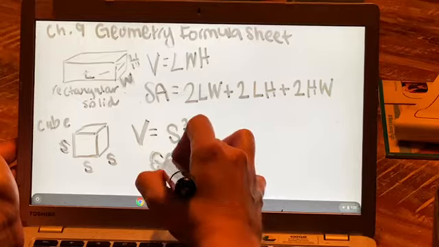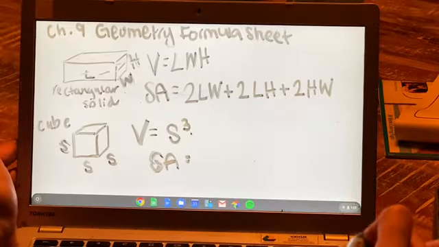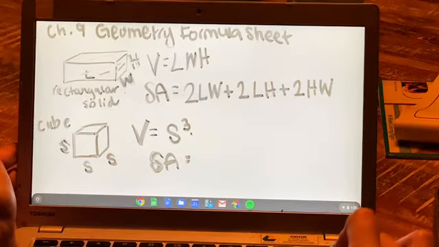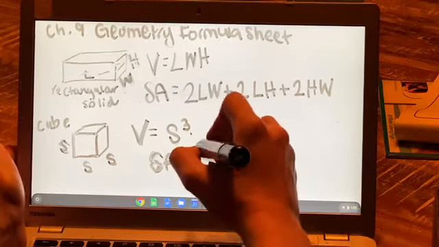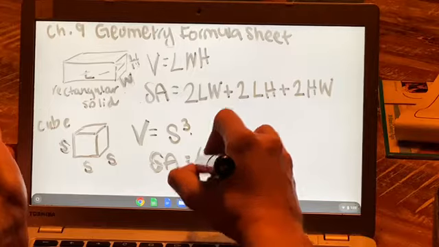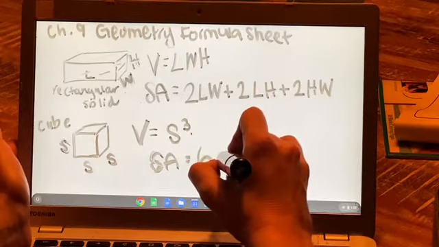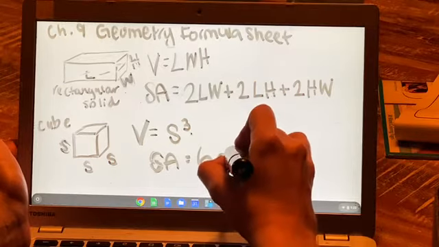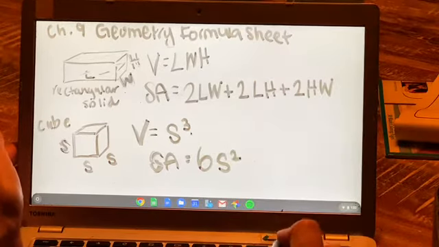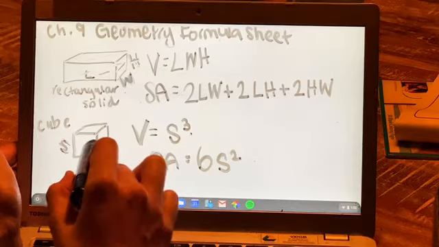Who remembers? So the surface area, basically we did it like this, and then we simplified it, and we realized that you can do 6 times the side squared. So let's think about that. 6 times the side squared.